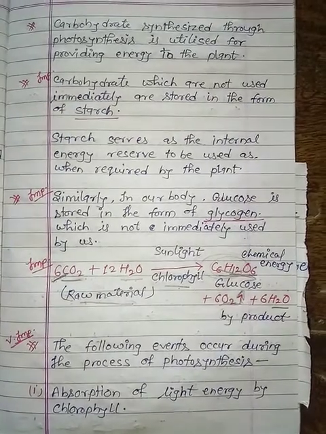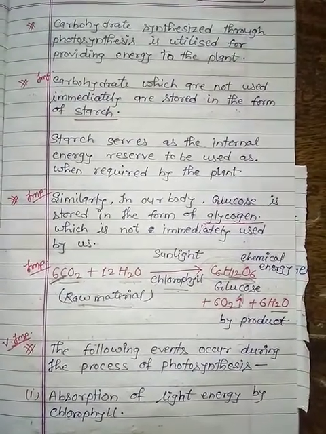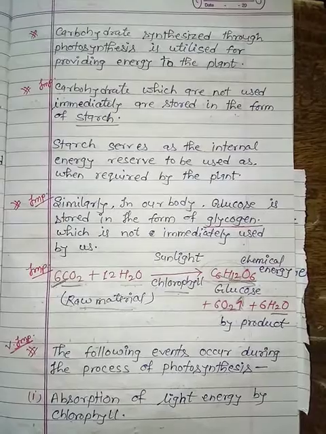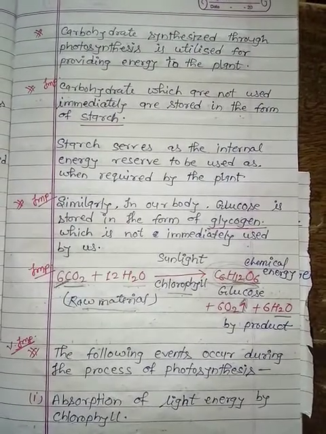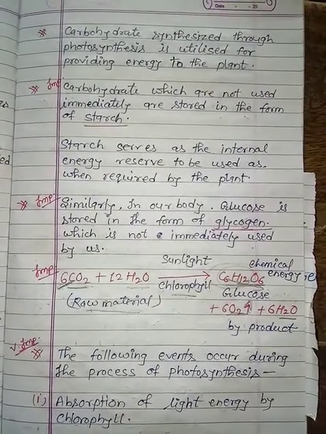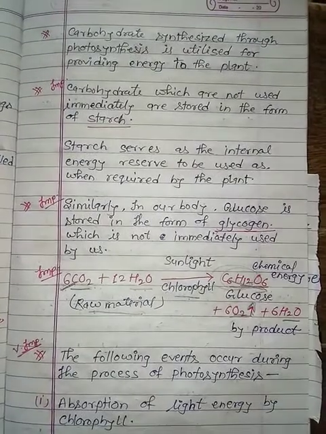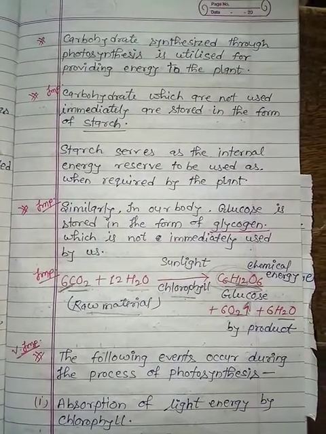Events occur during the process of photosynthesis. This is the most important topic. That question is going to be asked for 3 marks in the board exam. So what are the events we are going to discuss step by step.